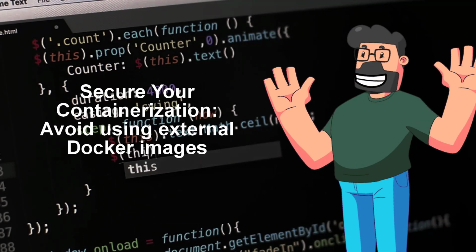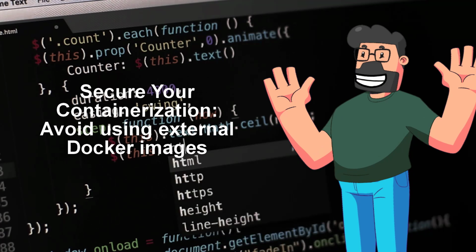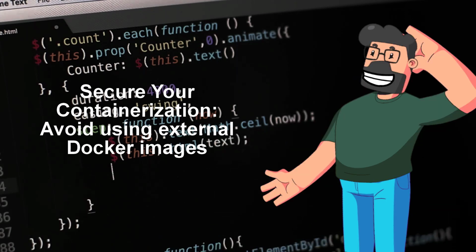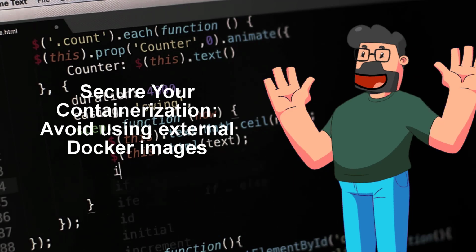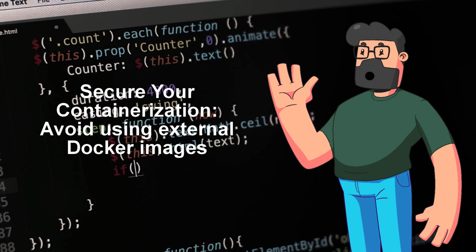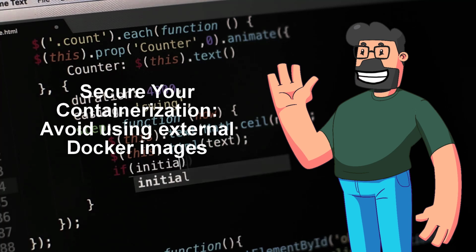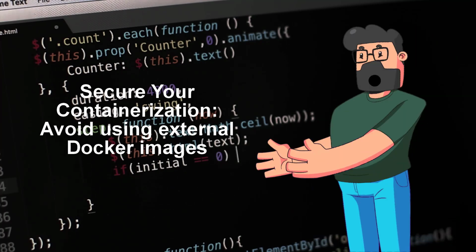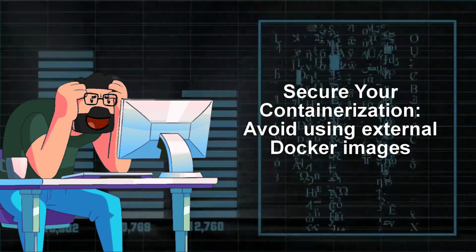Today, we're diving into a common problem that Docker users might face. The issue arises when you create a Docker file using an image as a base image, but forget to build that base image locally. As a result, Docker will download a random image from the repository with the same common name, potentially even a compromised one. Quite a problem, right? Now, let's talk about the solution.